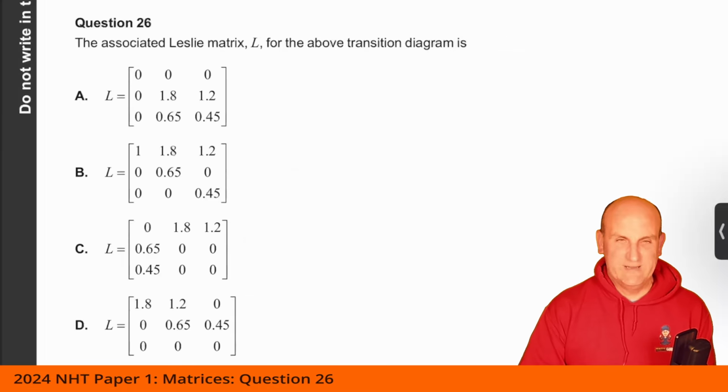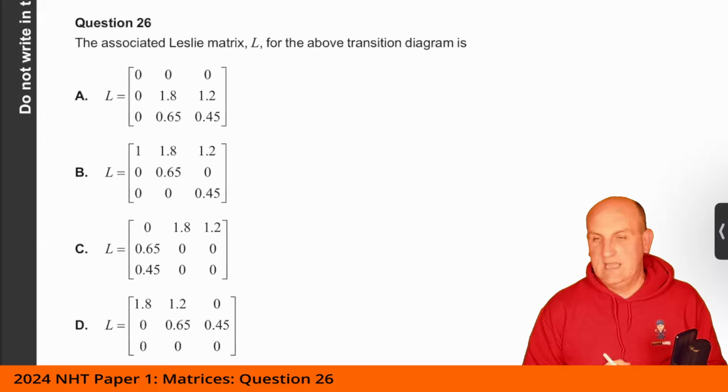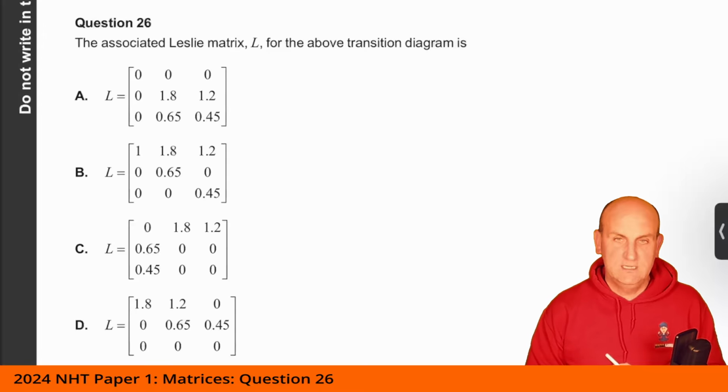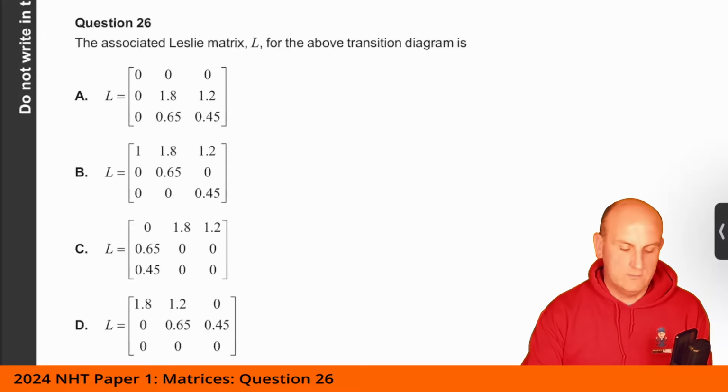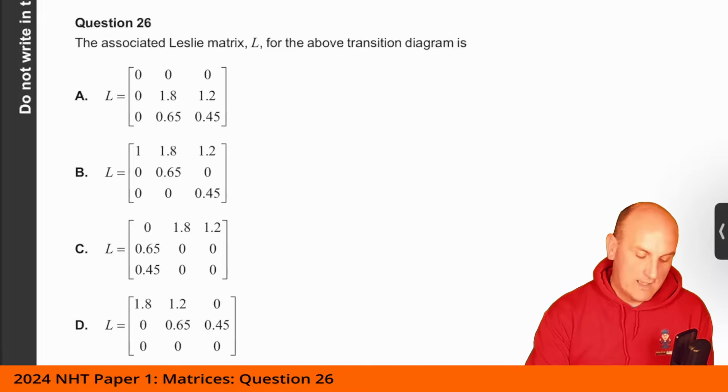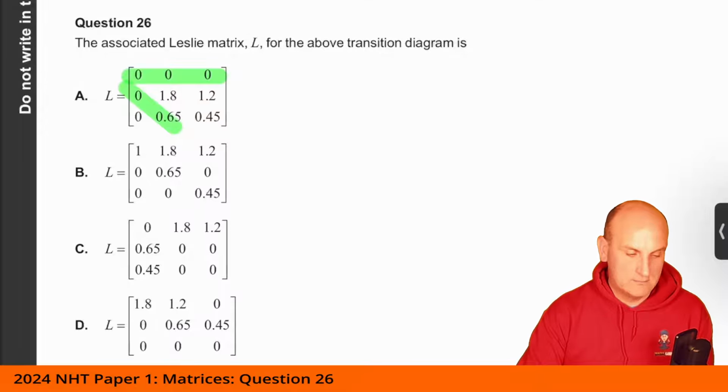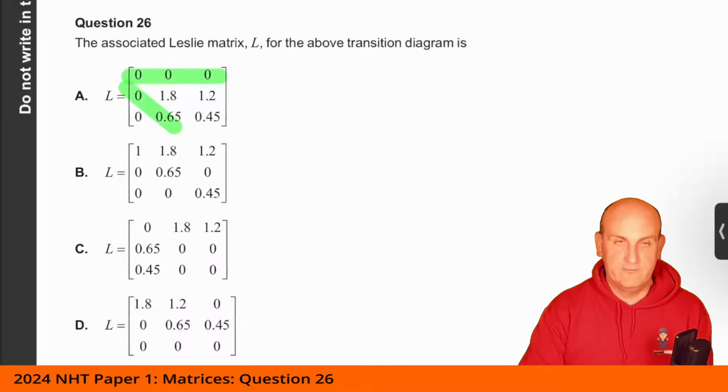Now moving on to question 26. The associated Leslie matrix L for the above transition diagram is. Well, if you remember rightly, what do we know about Leslie matrices? Our birth rates are along the top row, and our survival rates are diagonal. Sorry, I had to think about that one for a moment.